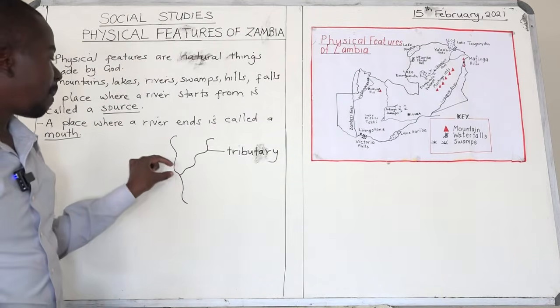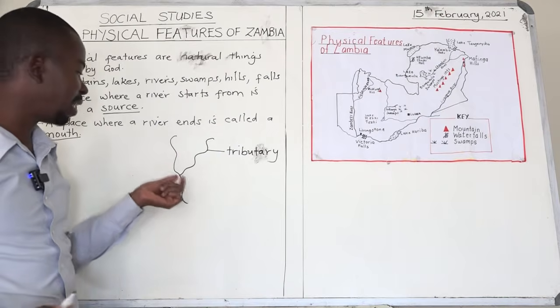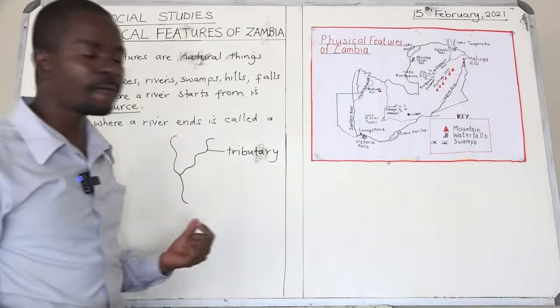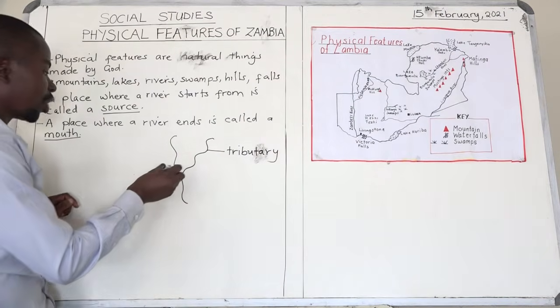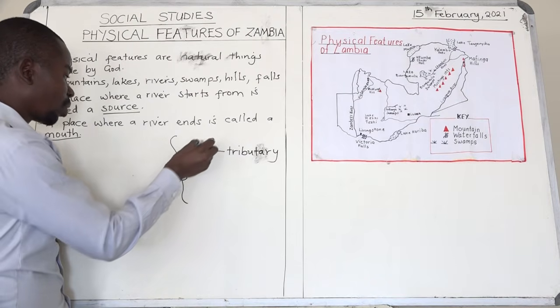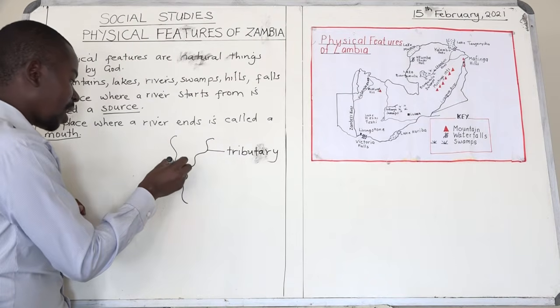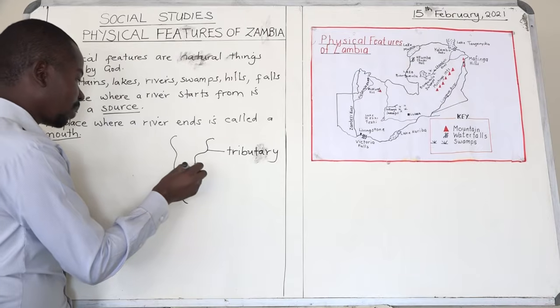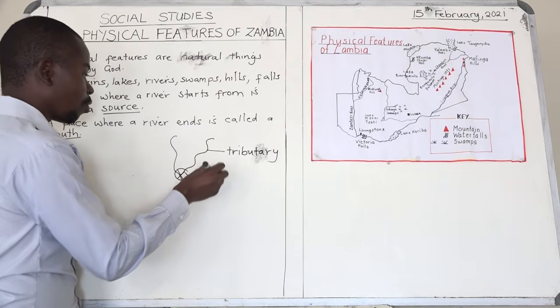And then a place where two rivers meet is called a confluence. For example, this small river joins the bigger river here. So this place is called a confluence.